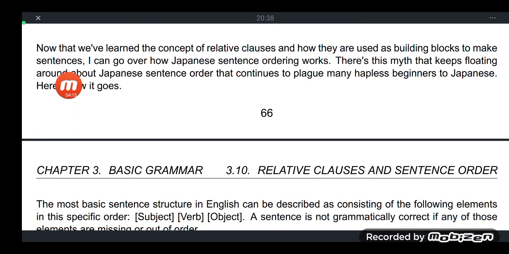Okay. Now that we've learned the concept of relative clauses and how they are used as building blocks to make sentences, we can go over how Japanese sentence ordering works. There's a myth that keeps floating around about Japanese sentence order, and it continues to plague many beginners to the Japanese language. Here's how it goes.